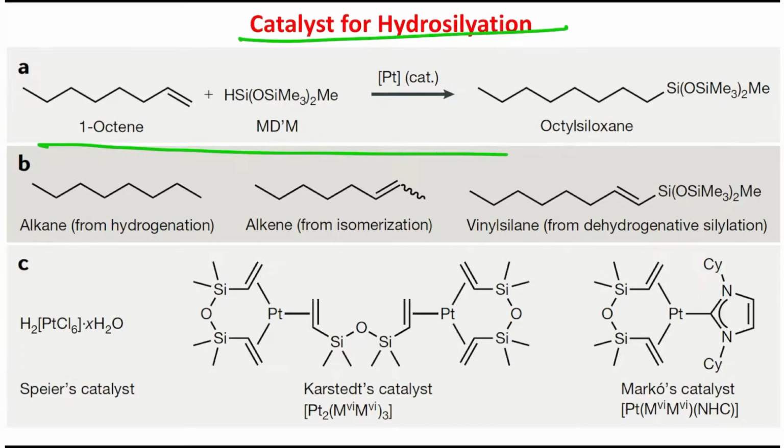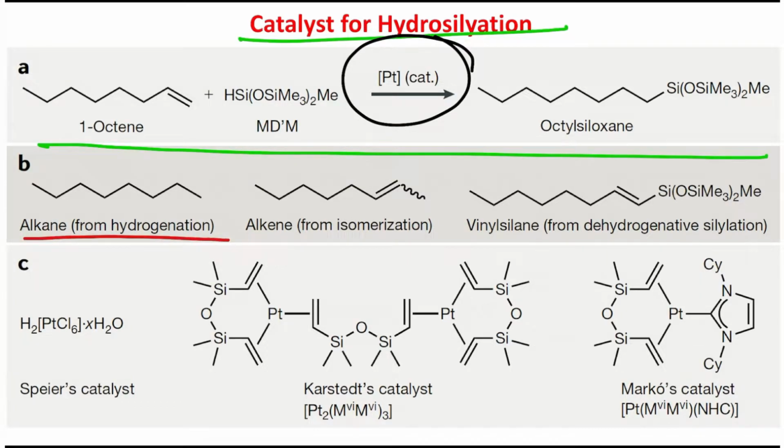So this is actually a typical reaction for hydrosilylation, although in the case of platinum catalysis some byproduct formation is possible. It means alkene hydrogenation is a side reaction of this hydrosilylation, meaning alkane formation; second is alkene isomerization; third is vinyl silane. Originally the goal was addition of this Si-H to this carbon-carbon double bond, but in this case you can see addition happened, followed by hydrogen elimination to produce this alkene derivative. So these are side reactions.